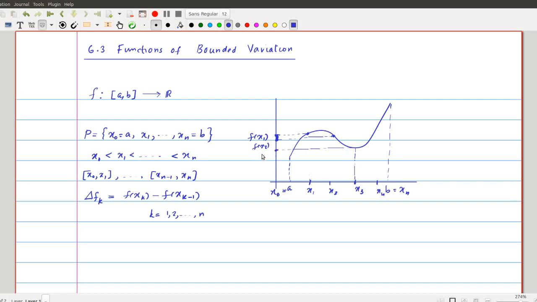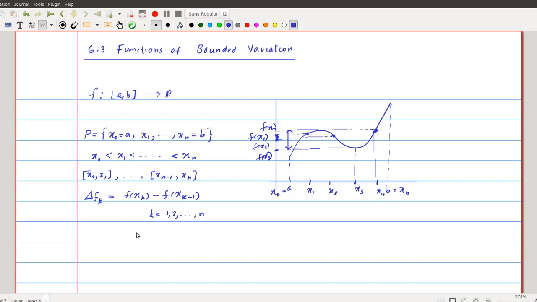Okay, so this will be our f of x3, and the corresponding f of x4 is here. So this will be our f of x4. Then f of x4 minus f of x3 will give this much distance. Similarly, if we take x2 and x3, f of x3 minus f of x2 has to be evaluated. So as we evaluate each one, we get the corresponding delta f1, delta f2, etc. for each subinterval.